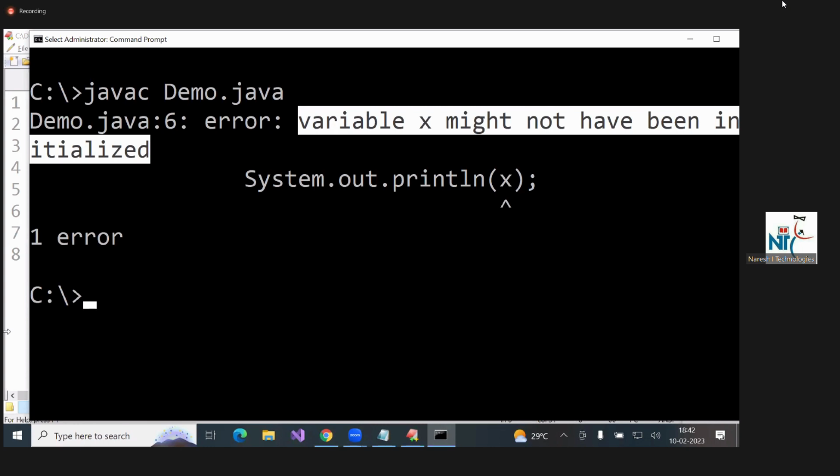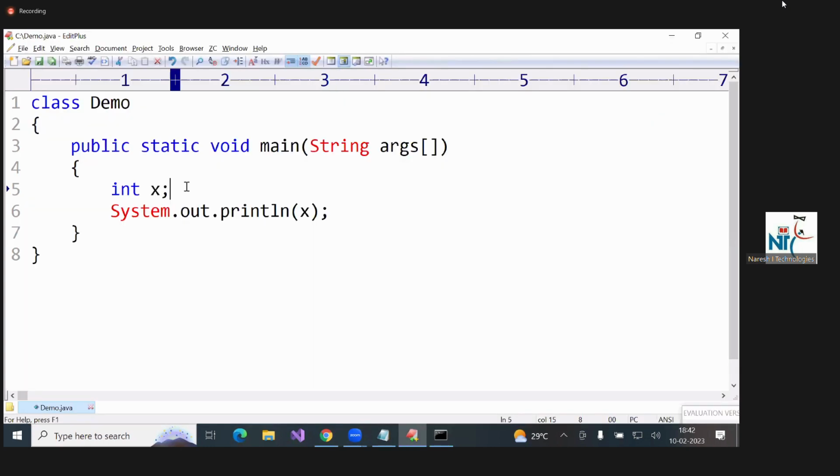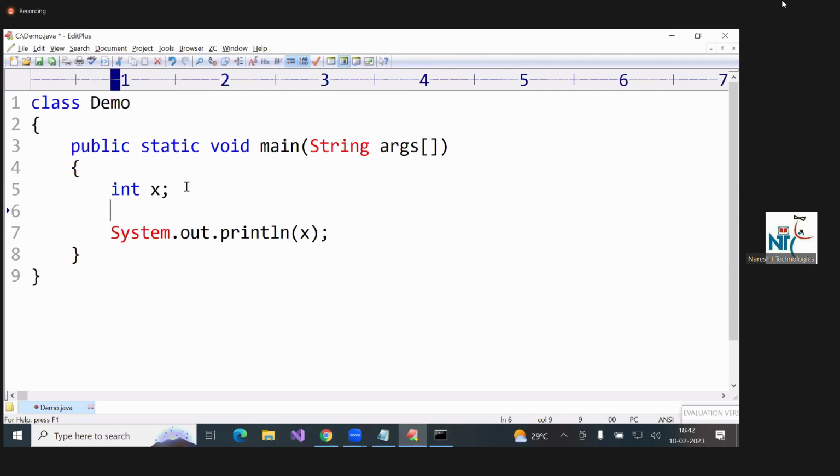We have to initialize. Now, if you write like this, you'll get 10. Even if you write like this, it is called initialization. It appears like a declaration and then an assignment, but in Java it is called initialization only. It appears like 2 lines, but it is initialization.